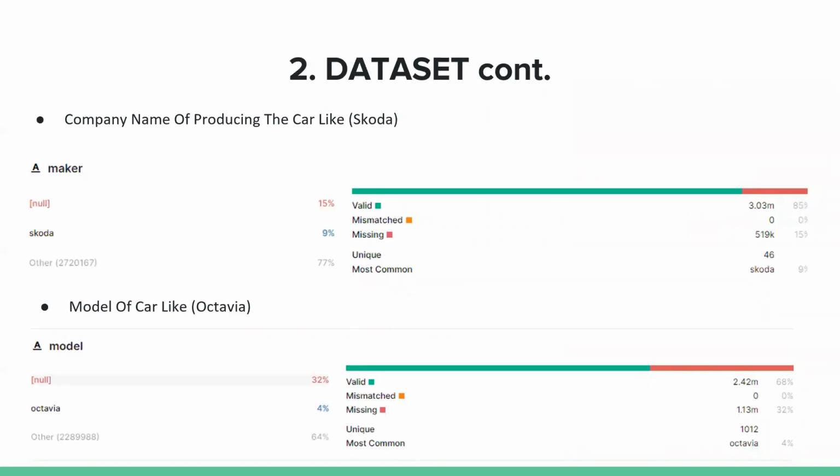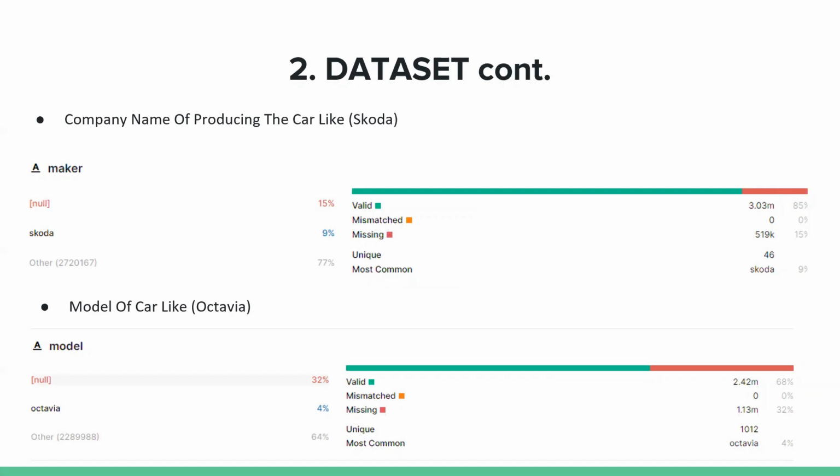Now continue with our features. Our dataset has 16 features and one of them is the target. At first our dataset has 3 million samples. Firstly, maker is the company name producing the cars like Skoda, and it is a categorical feature. This feature has 519,000 missing values, and maker has 46 labels, and the most common is Skoda.